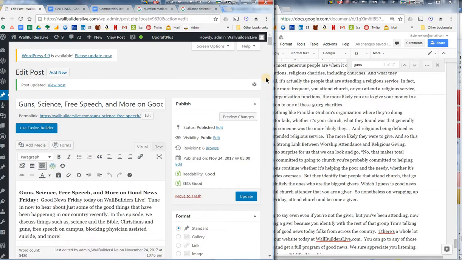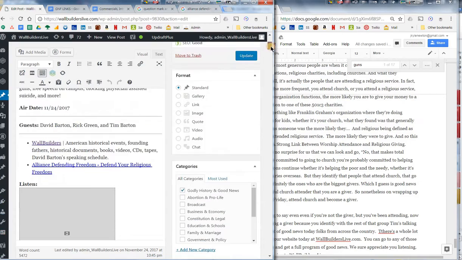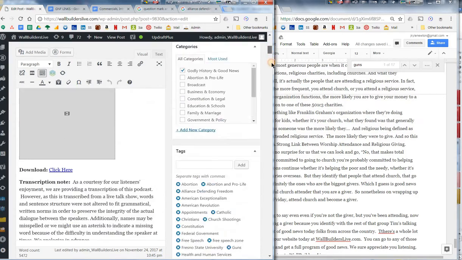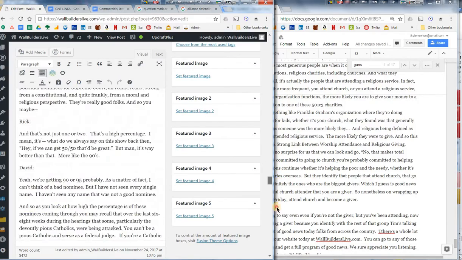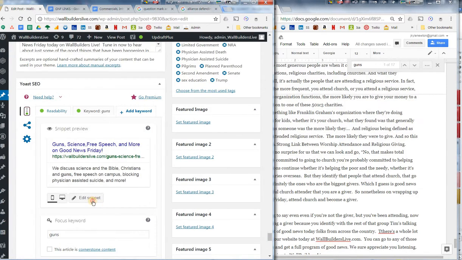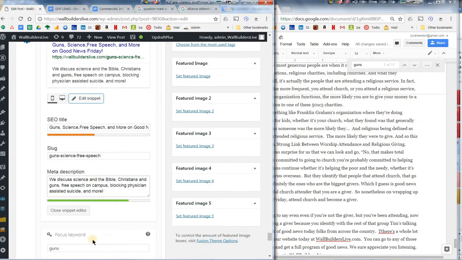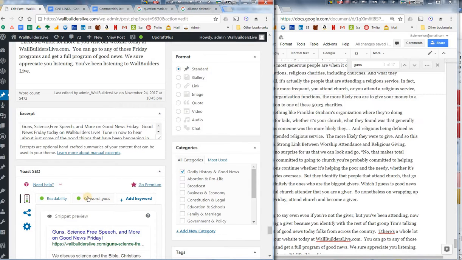And there you go. That's how we paste the document, change the title, the excerpt, getting to that hopefully sooner than later, changing the excerpt, changing the SEO title, the slug, and the meta description, and of course the keyword, all in order to get our SEO to be an average of green.